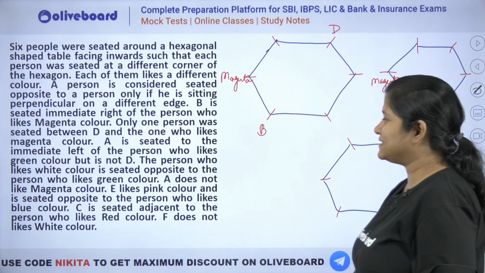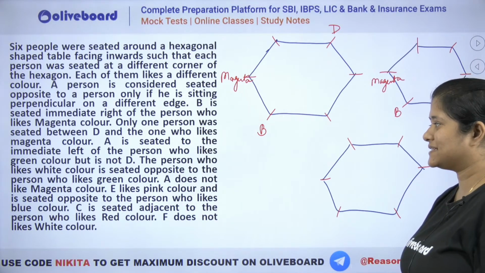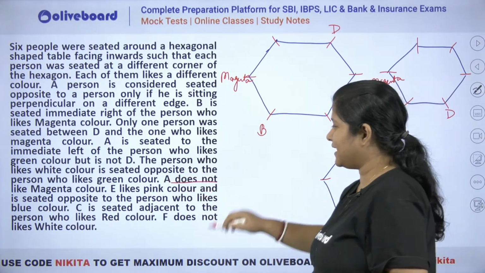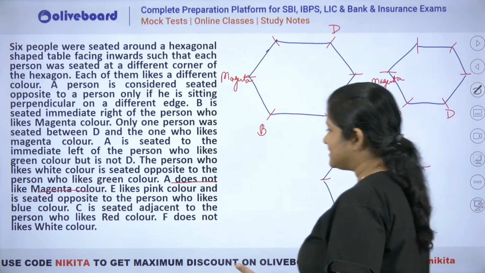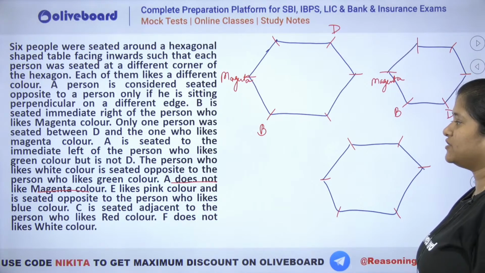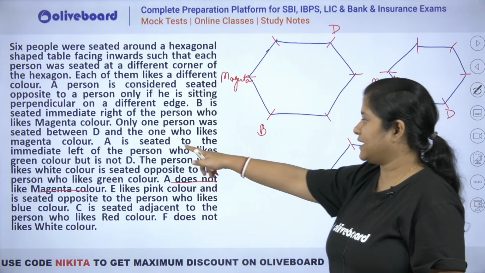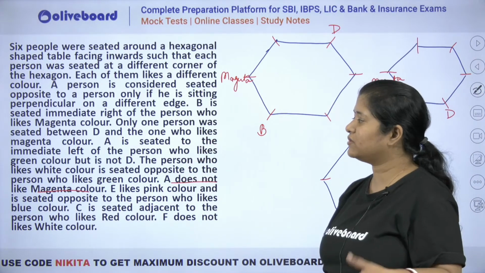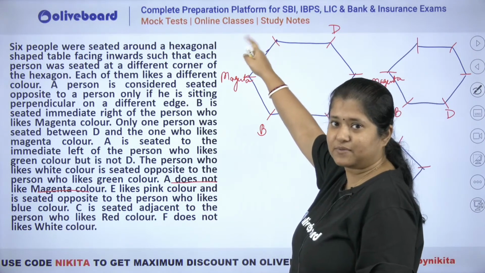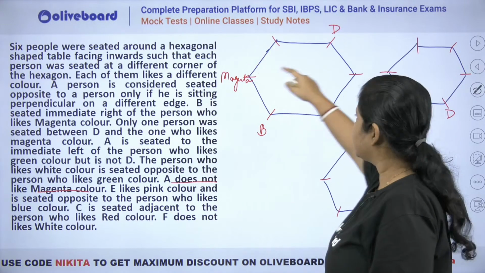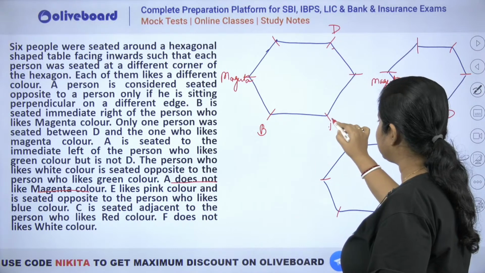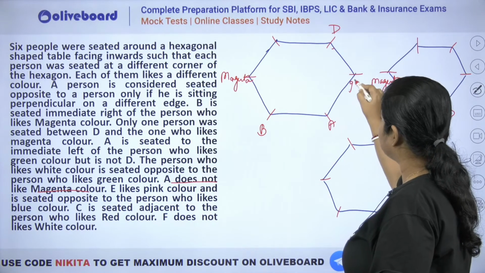It is given A is seated to the immediate left of the person who likes green color, but it is not D, and A does not like magenta. It is also given that A does not like magenta. So it has to be placed, that is, D has to be immediate left of green. So if we place A here, not possible because he cannot be immediate left of green. Similarly, A cannot be this person because D cannot like green. So in this case, you will see that A and green will be here.